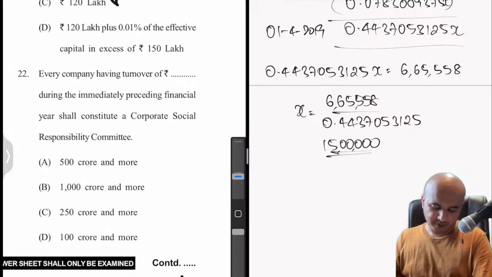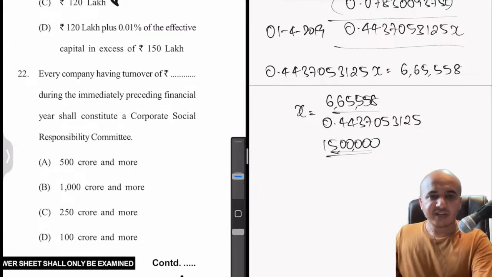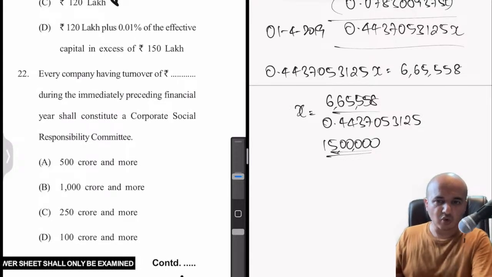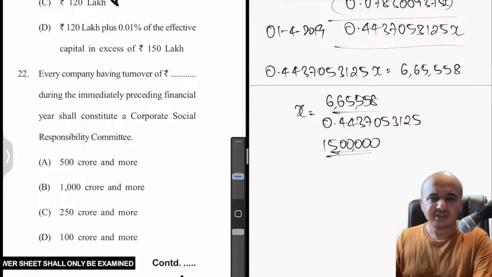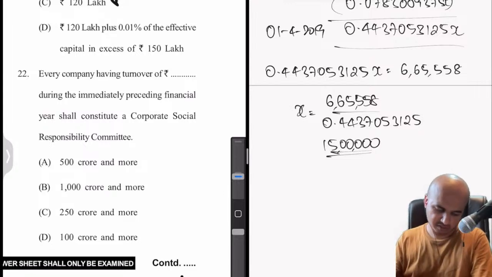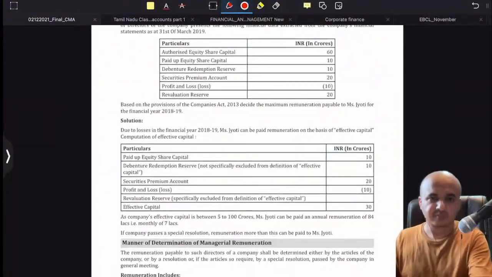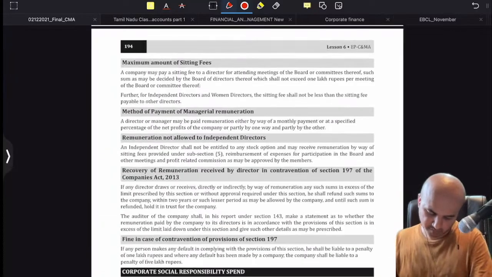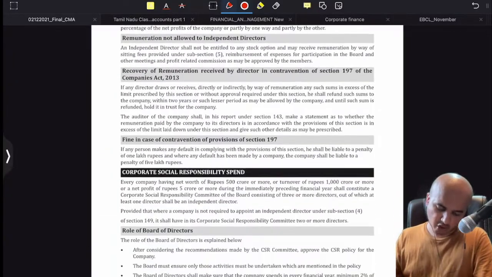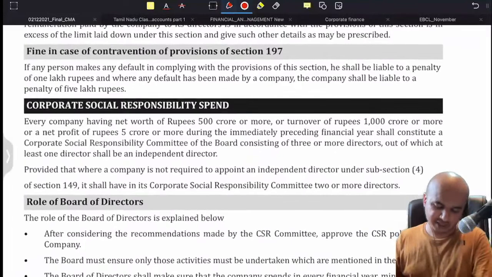21, 22. Every company having a turnover of dash during the immediately preceding financial year shall constitute a corporate social responsibility committee. This one is 1000 crores, no? Okay, somewhere here only it is there. Corporate social responsibility spend.